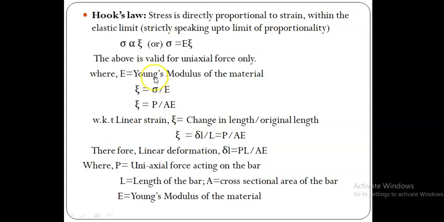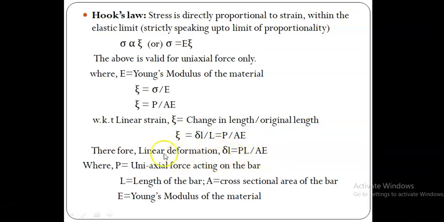Now you see here, sigma is equal to E into epsilon, therefore E is equal to sigma by epsilon, then epsilon is equal to sigma by E, and we know that sigma can be written as P by A, force by area, divided by E. So epsilon is equal to P by AE, and we also know that epsilon is equal to del L by L, that is change in length divided by original length, which is equal to P by AE. Therefore from this we can find del L is equal to PL divided by AE.